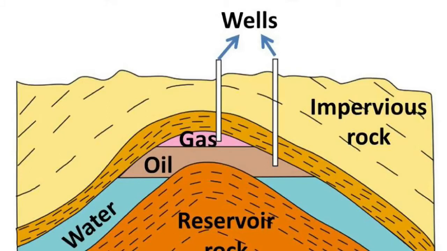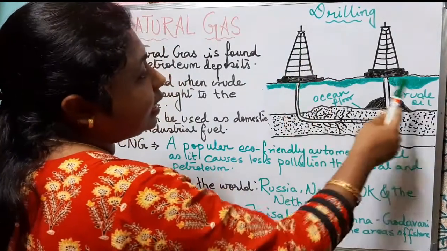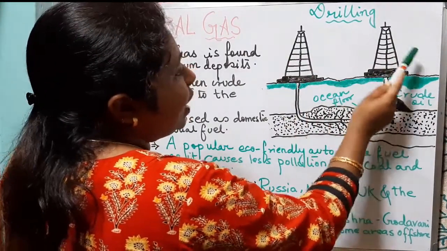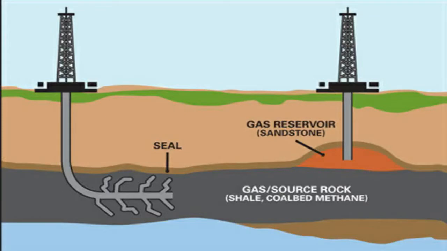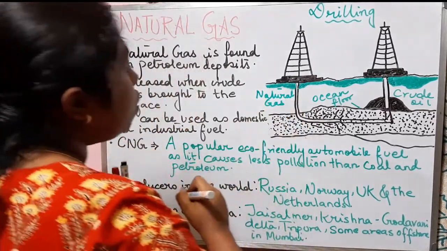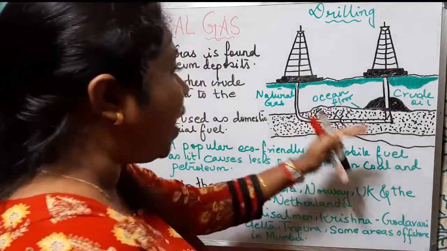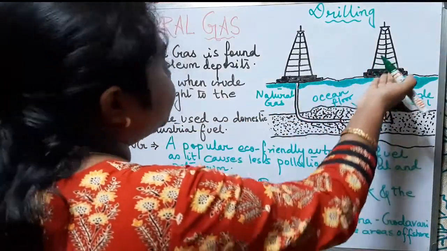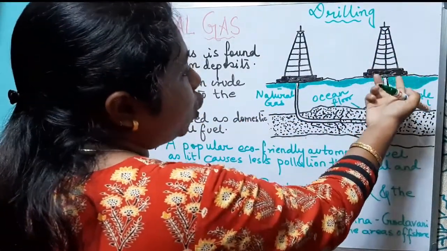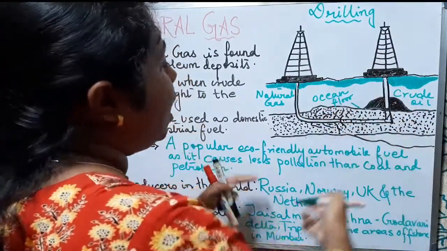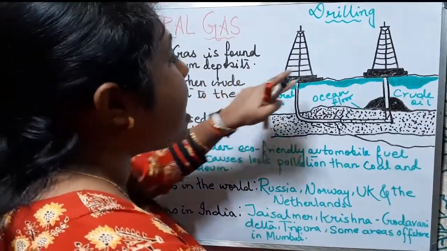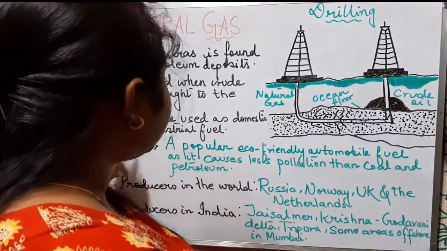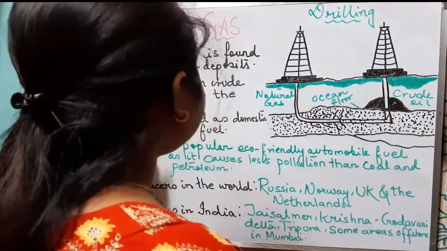That means when we drill out the petroleum, here in the diagram you can see these are the two drilling machines, and through one pipe we are obtaining crude oil, and through another pipe we are obtaining natural gas. So natural gas is released when crude oil is brought to the surface. So when crude oil is brought to the surface, along with crude oil, natural gas is also released. Natural gas can be used as domestic and industrial fuel.